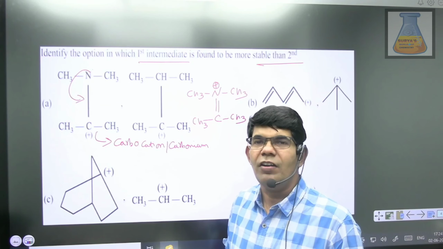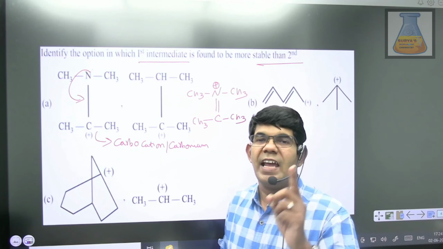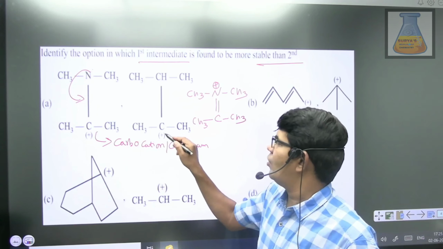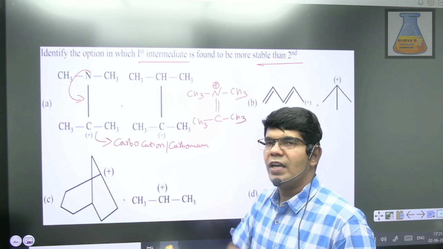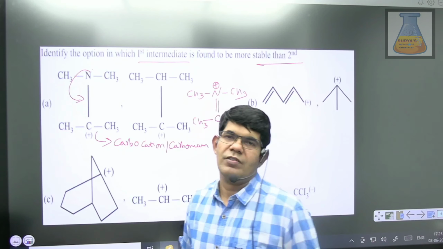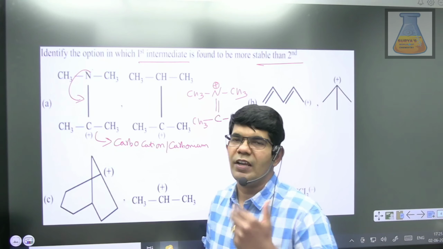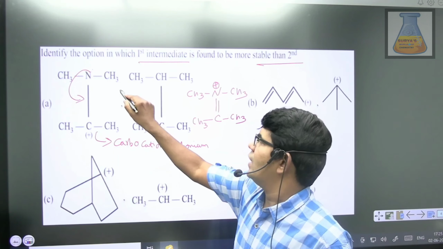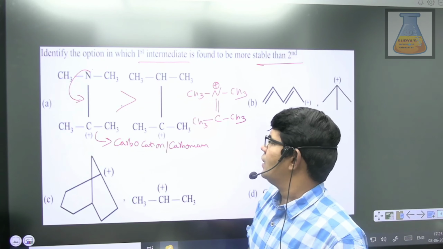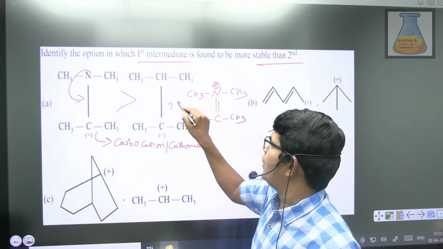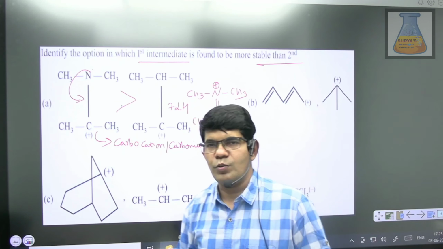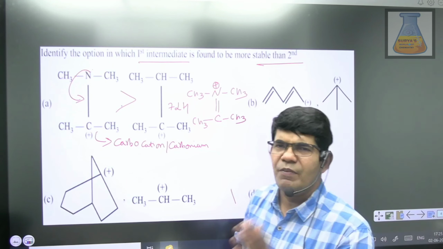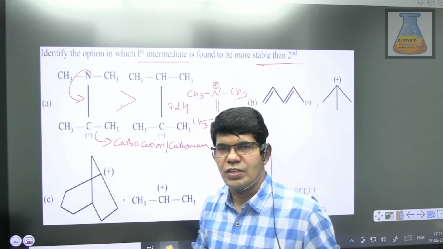Any carbocation which can get an 8 electron system can be considered a carbonium ion. Like in the second one, you see, students, it cannot get an 8 electron system. So I cannot call it a carbonium ion. It is a carbocation system. It will always be a carbocation. In such a case, definitely the first one is more stable than the second one. Because in the case of the second one, you have a total of 7 alpha hydrogens which can be involved in hyperconjugation. But you know that resonance always dominates over hyperconjugation. Anyway, let's have a look at the other combinations also.